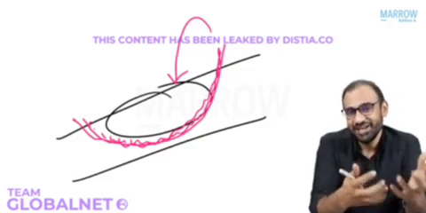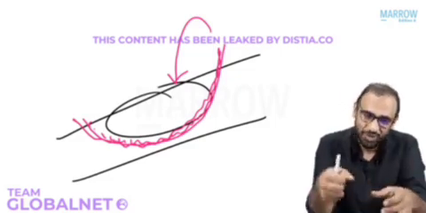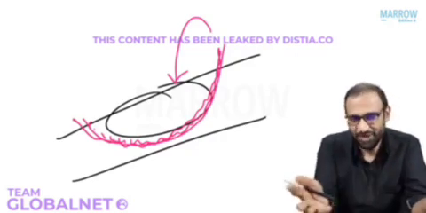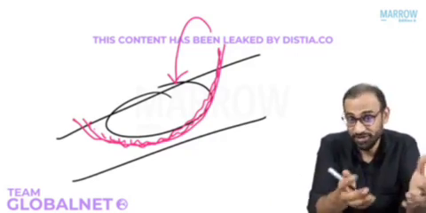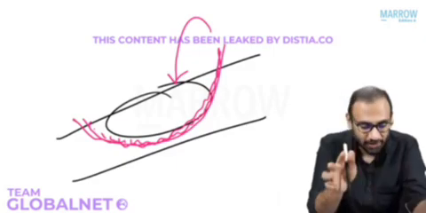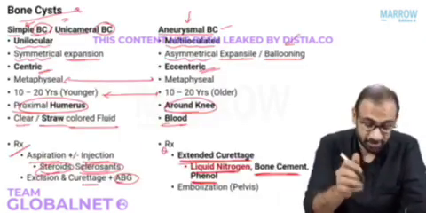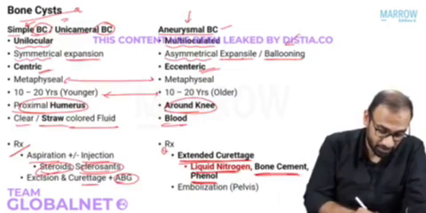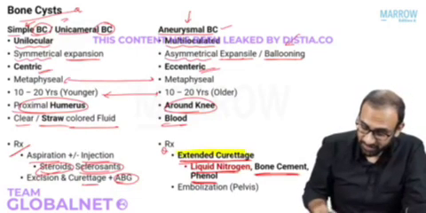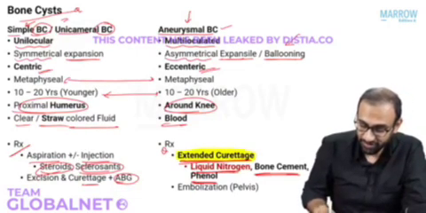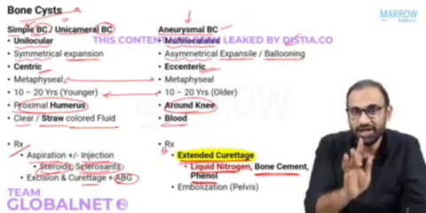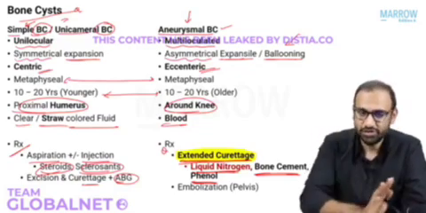But it is challenging, it's difficult. On a surgical table, you pour in liquid nitrogen, there is chance of contamination, liquid nitrogen going somewhere else and causing destruction. Okay, liquid nitrogen, you need to know, is used for extended curettage. Now please remember this extended curettage, very, very important, because there is one more condition that we will discuss that requires this kind of treatment. So aneurysmal bone cyst, extended curettage. Okay, so this was the theory.